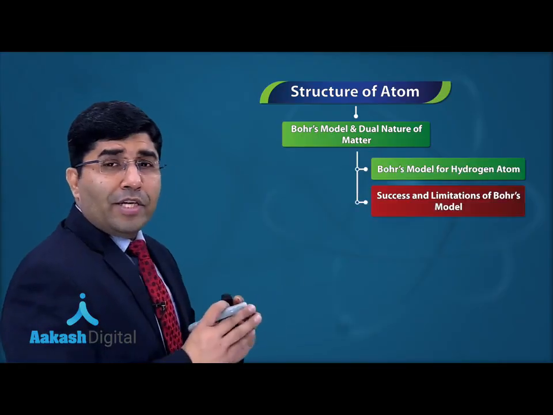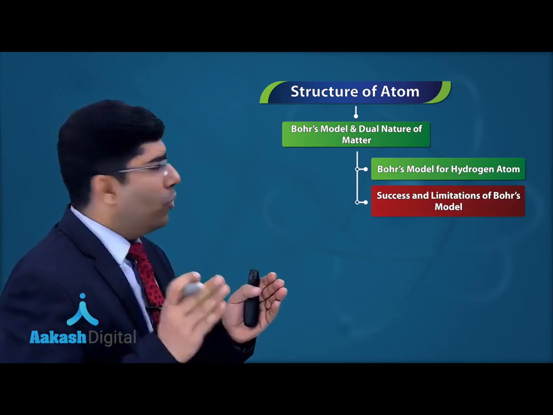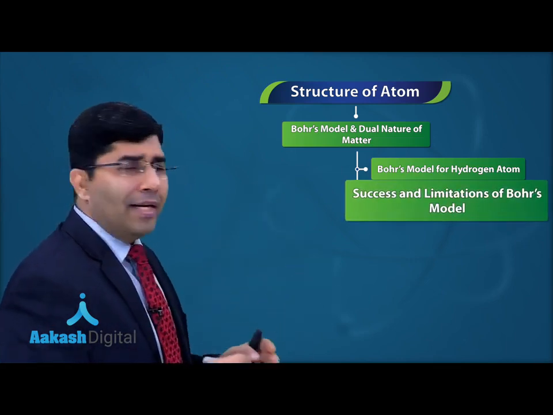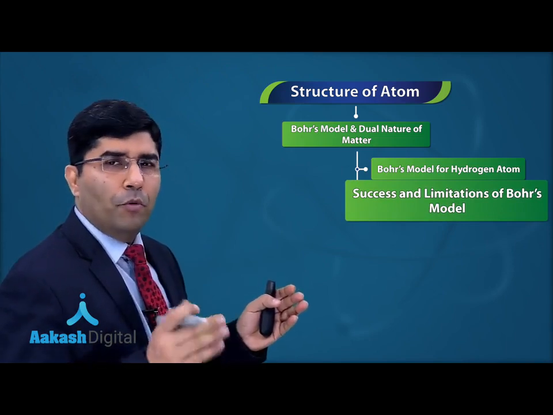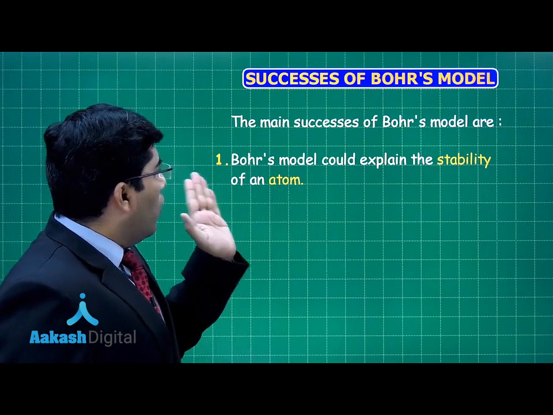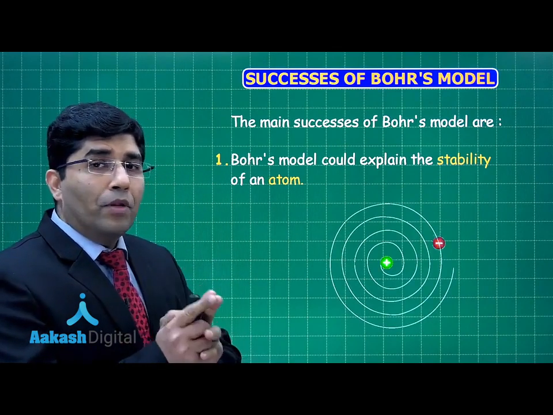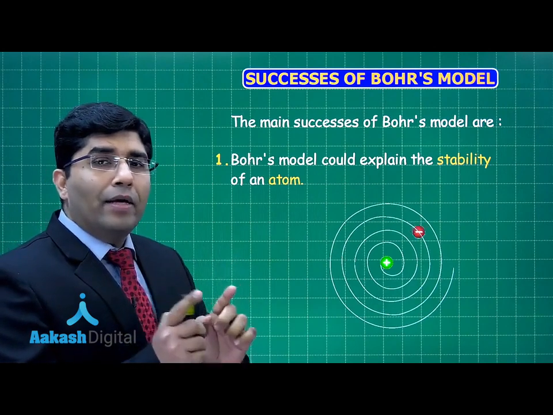So guys, after discussing the Bohr model and the postulates of the Bohr model, let's talk about the success and the limitations of the Bohr model. Point number one: Bohr model was able to explain the stability of the atom, which was not explained by Rutherford.